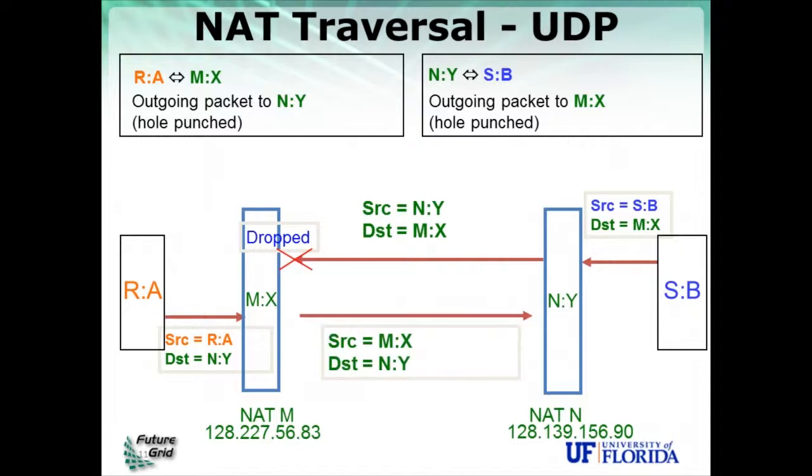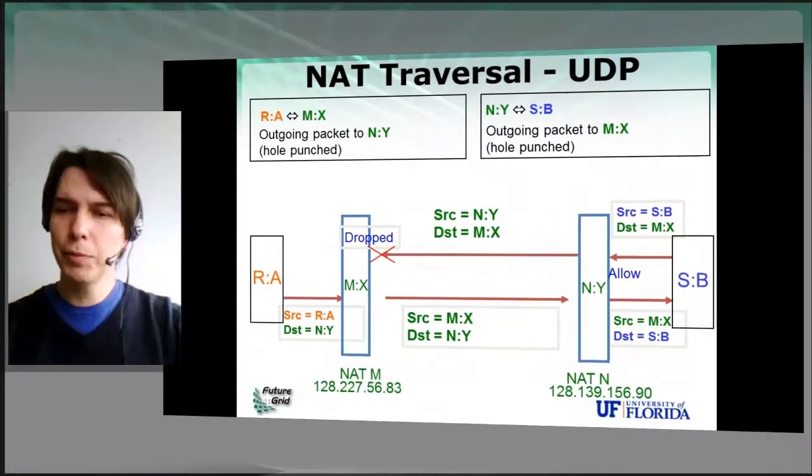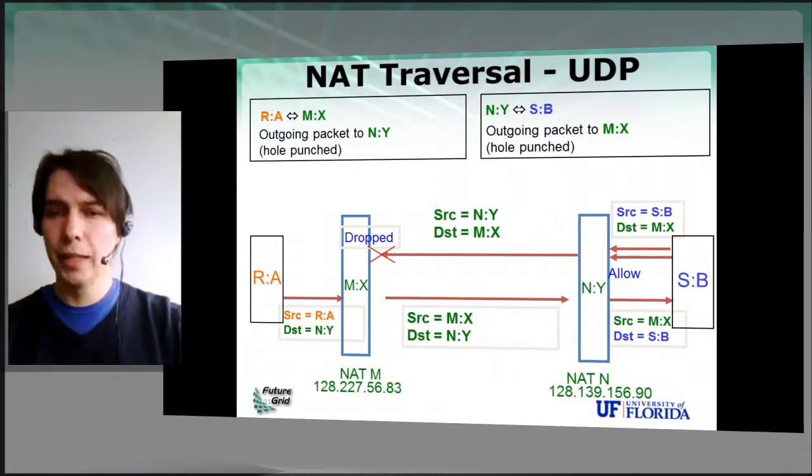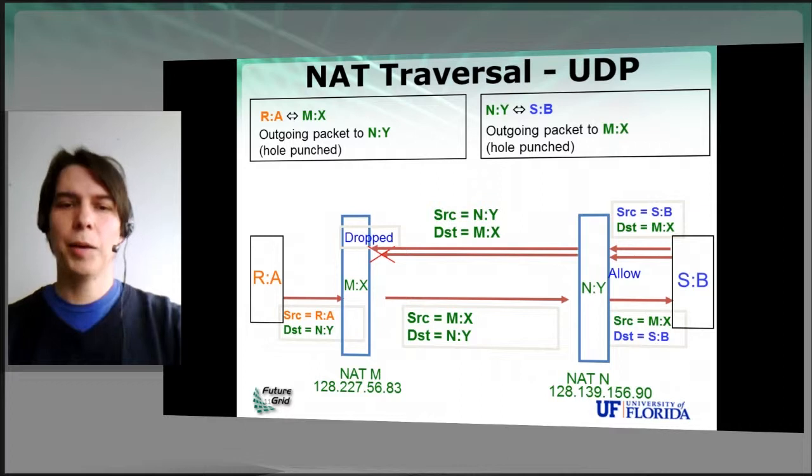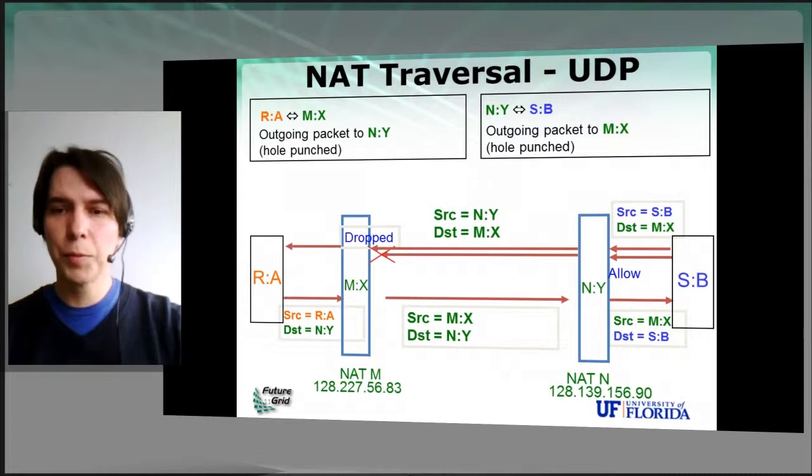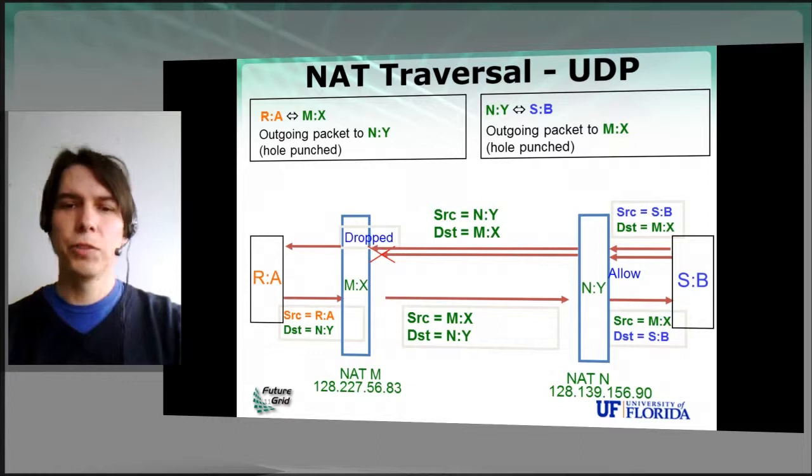So the message gets translated, and it goes out to NY, and because B has sent a message to A before, that message is allowed by the NAT. There's a mapping, a hole punch mapping here, and the message is delivered to B. Now if B retries a little later to send the same message that it did before to A, this time around, because A has also sent a message to B, the message is delivered. And at that point, A and B have a link, and they can use this link, this edge, to communicate directly over the physical network.